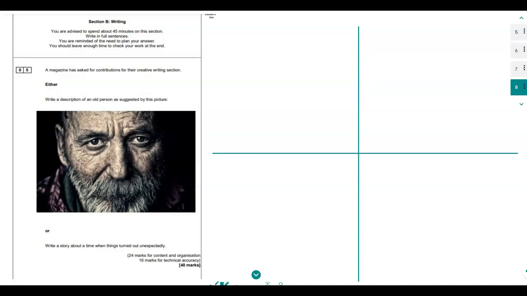So we've got an old person suggested by this picture. Looking at him, I don't know why, but I'm going down the route that this guy is an old blues musician, maybe a blues or a jazz musician, but I'm going to say he's an old blues musician. So that is who this guy is. That's his main identity here.